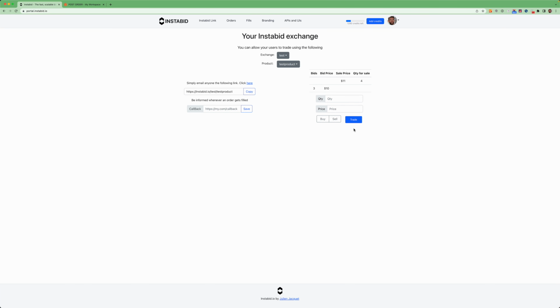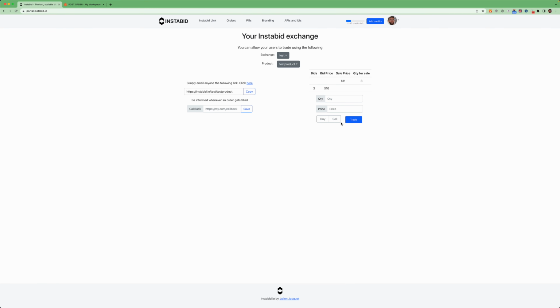Behind Instabid, there is a fast, scalable matching engine that will match prices. For example, let's buy 1 unit at $12. So this is a maximum of up to $12. So it should match with our $11 here and remove 1 lot from that 4. Let's do it.